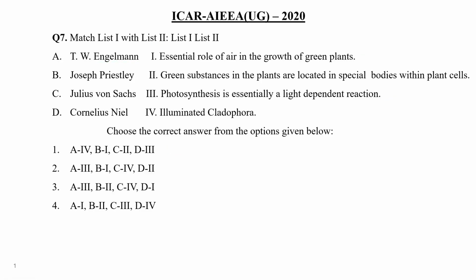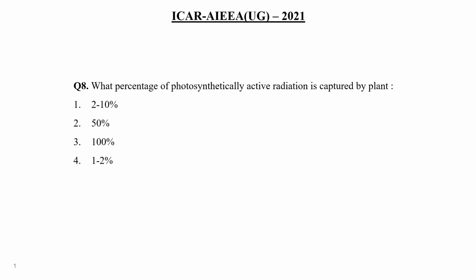Clear? Okay. Now next question. What percentage of photosynthetically active radiation is captured by the plant? 2 to 10%, 50%, 100%, or 1 to 2%? This type of question we can also discuss, I think, in the ecology chapter, right? So just take 5 seconds and then please tell me the correct answer.